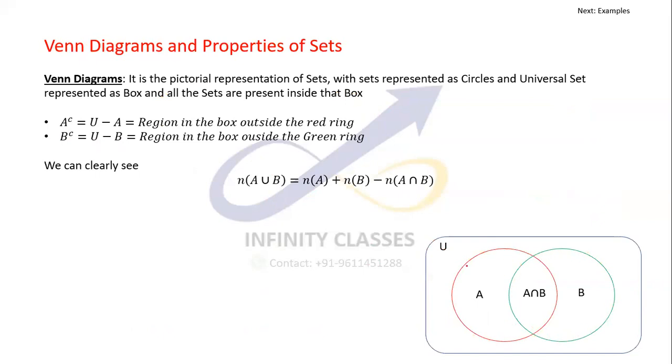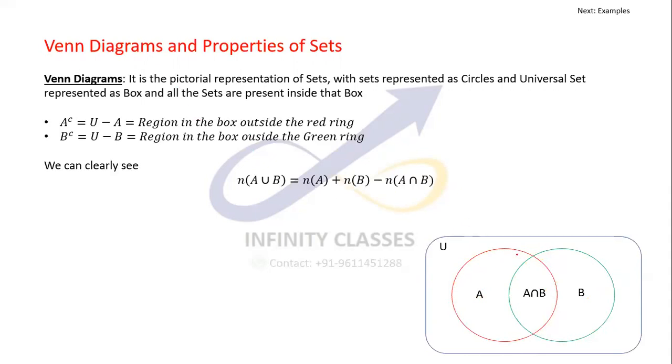The size of these sets does not matter much. Set A can include 100 elements and set B can include 50 elements, that's completely okay. But that's how we represent sets in the Venn diagram. This is called the Venn diagram.